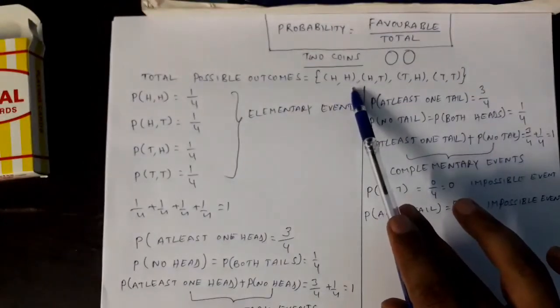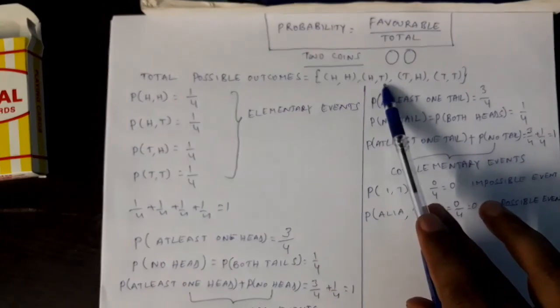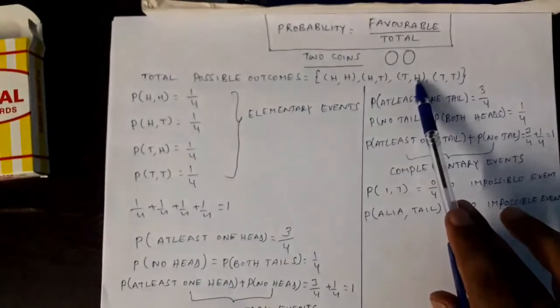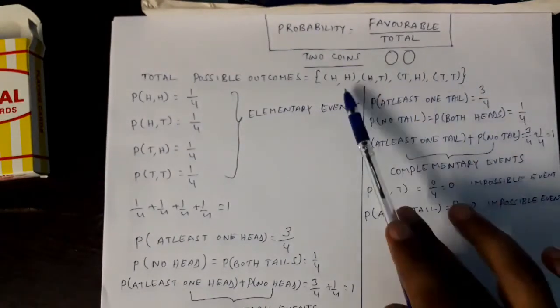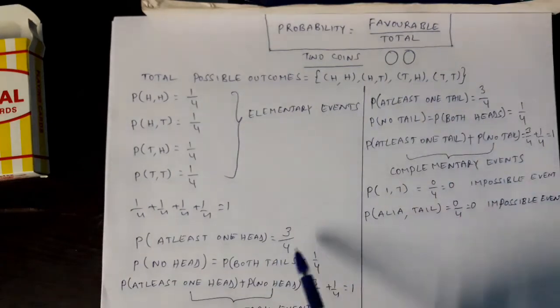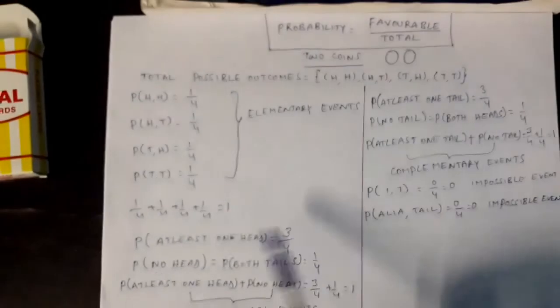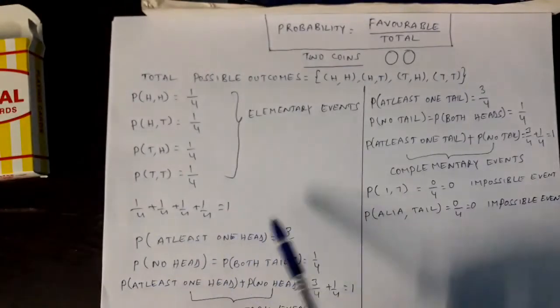Is it satisfying? At least one head is there? Yes. Yes. Yes. No. So 3 are satisfying. So 3 are favorable, so the numerator will be 3. The denominator is of course 4. So the probability of getting at least one head is 3 by 4.